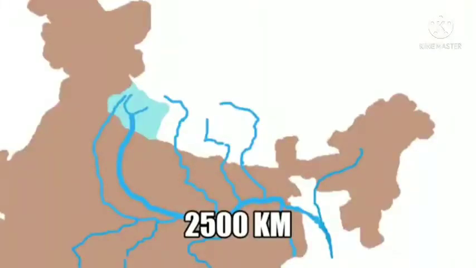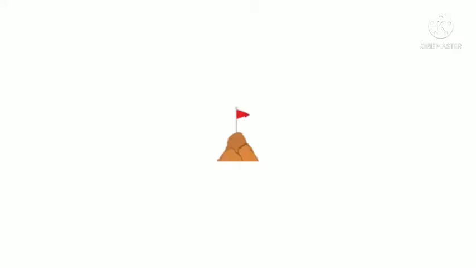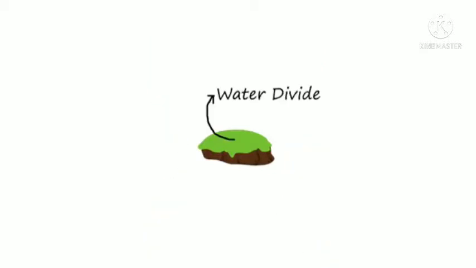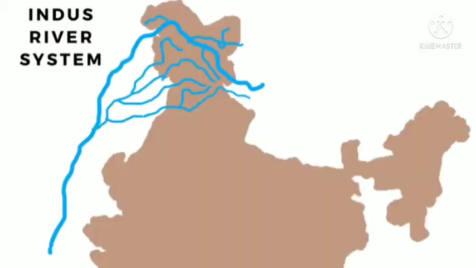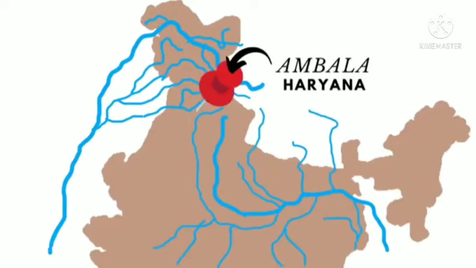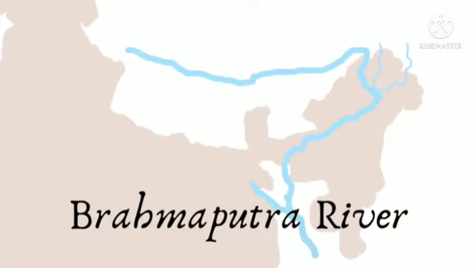The total length is 2,500 kilometer. And then we have the water divide, and water divide, we will say students, is when water is moving with the help of any uplifted land. Okay, so water is divided into two channels, first on the right side and second on the left side. Okay, so Ambala is a good example that we have.